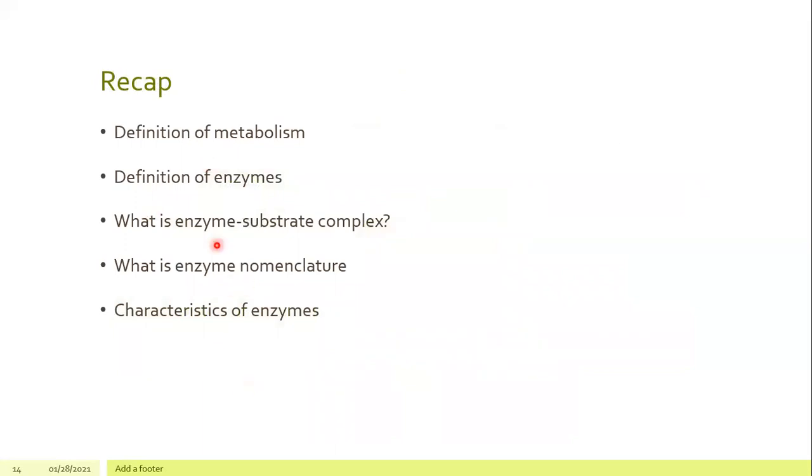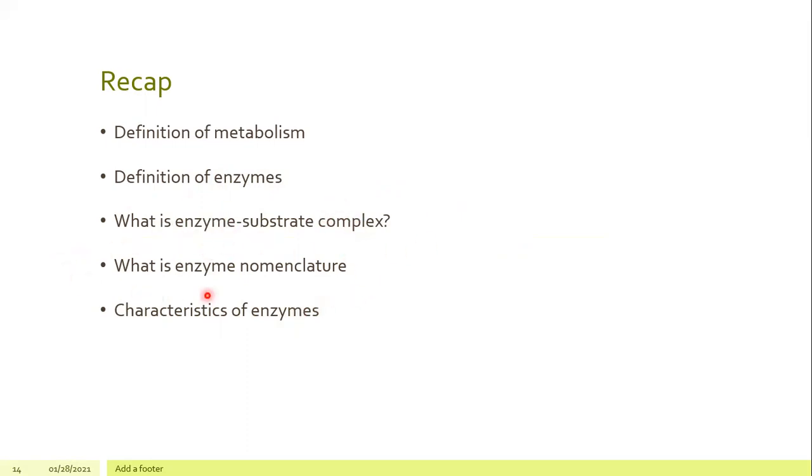So that's all for the lesson. To recap our video today, we talked about the definition of metabolism, which includes anabolism and also catabolism. We also described the definition of enzyme, which is the catalyst to speed up any biochemical process. And we also talked about the enzyme-substrate complex, where the substrate acts on the enzyme active site to become a complex.